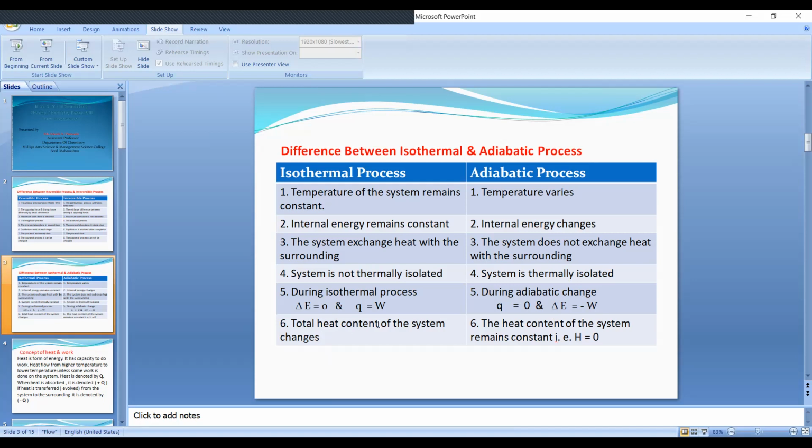Now, total heat content of the system changes in isothermal process, while in adiabatic process, the total heat content of the system remains constant. That is, the value of H is 0.